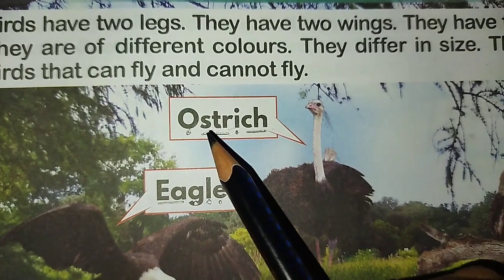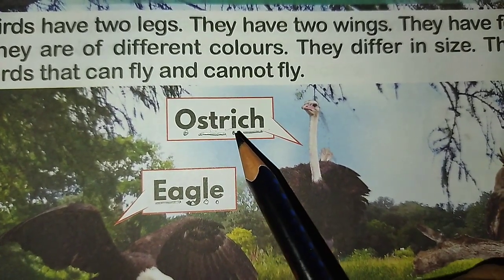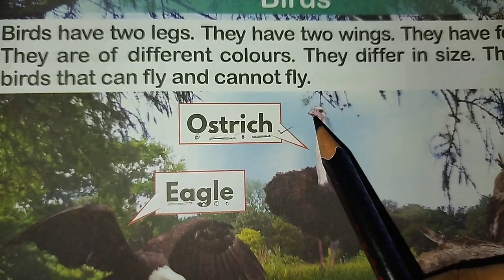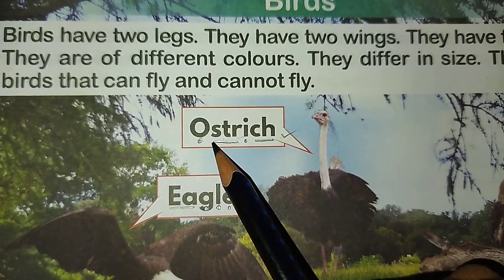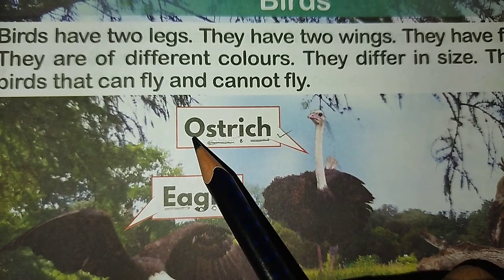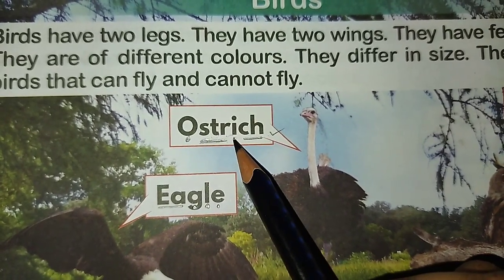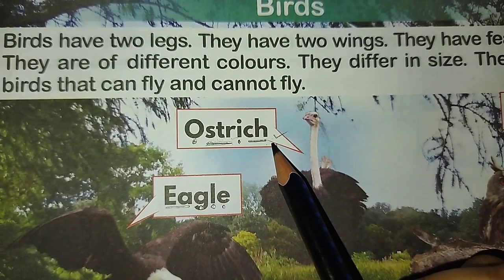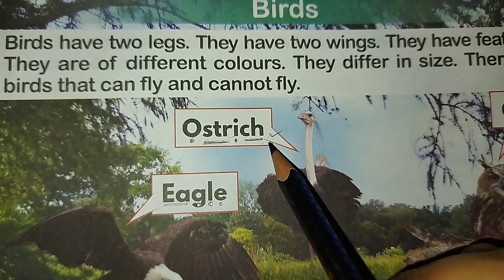Ostrich. O-S-T-R-I-C-H. Ostrich. You can read it like this also, or you can read by using the blends, which is comfortable for your kids. You can teach them in that manner.